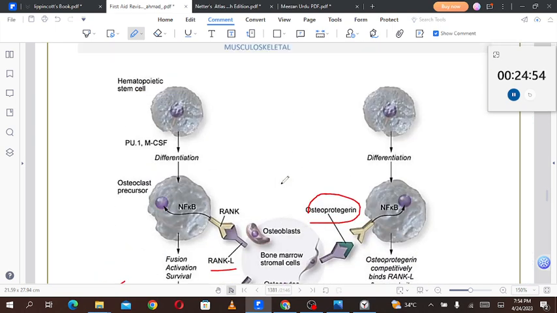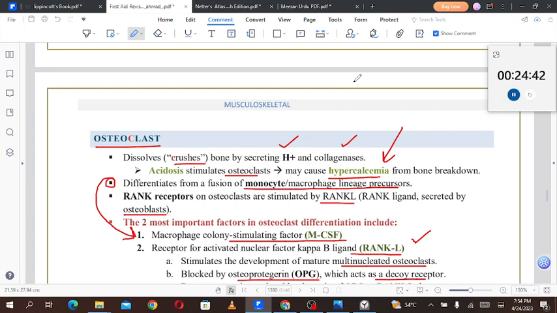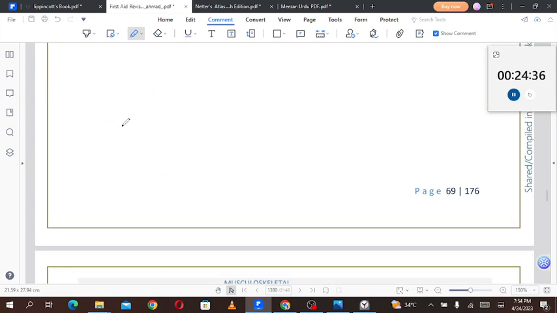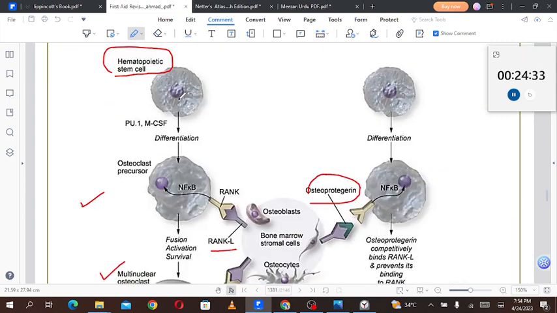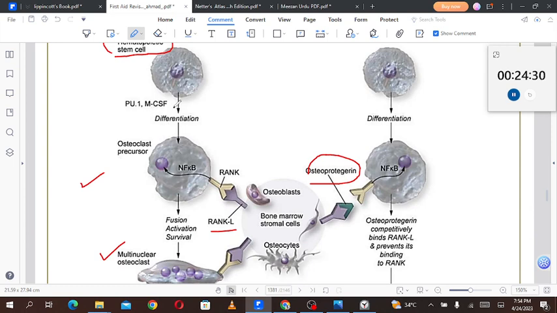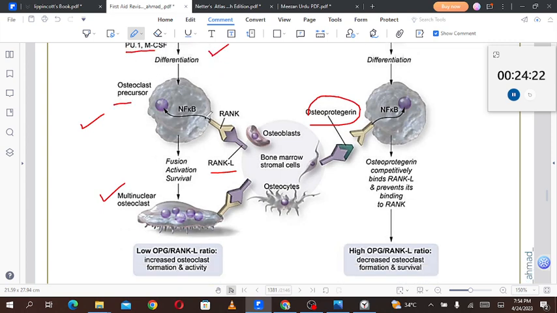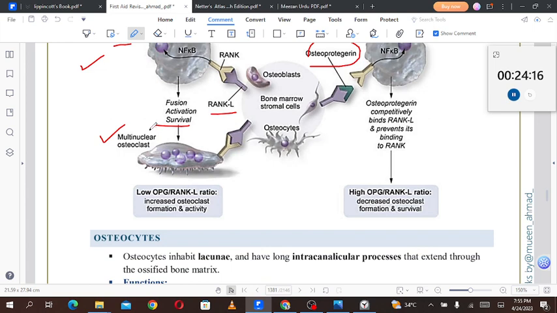So now we have these cells. The hematopoietic stem cell gives rise to the osteoclasts, while the periosteal mesenchymal cell gives rise to the osteoblast. The mesenchymal cell in the periosteum will give rise to the osteoblast. So hematopoietic stem cells, with PU.1 and macrophage colony stimulating factor, will result in the differentiation of the osteoclast precursor. The osteoclast precursor will cause the activation of the osteoclast, and multiple osteoclasts will fuse together. The fusion, activation, and survival of the osteoclast will lead to osteoclast activation.